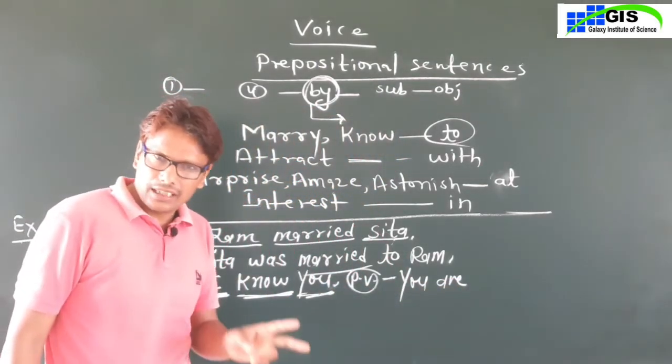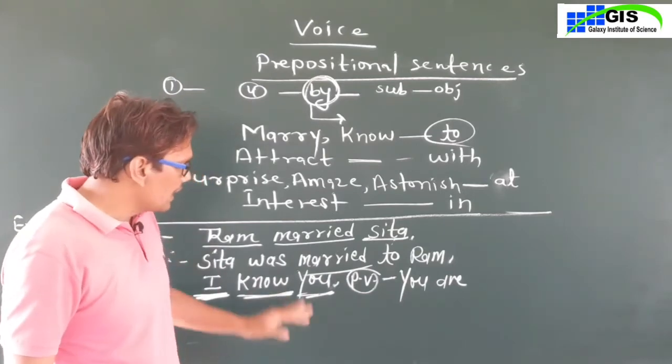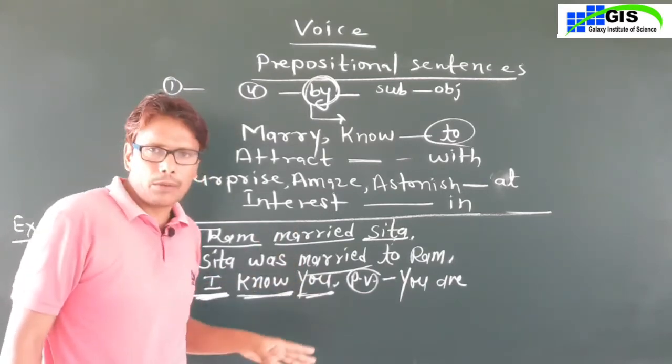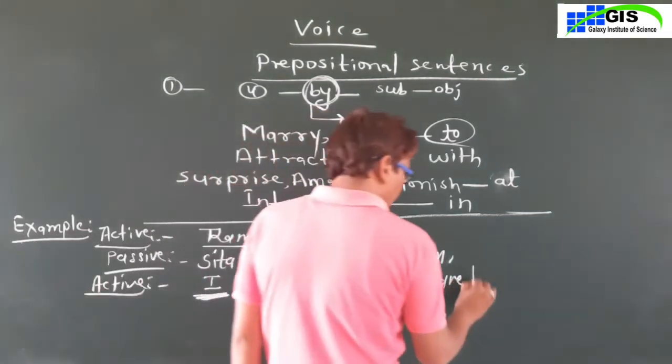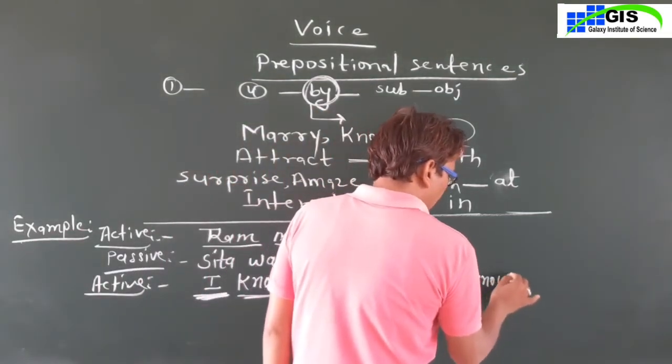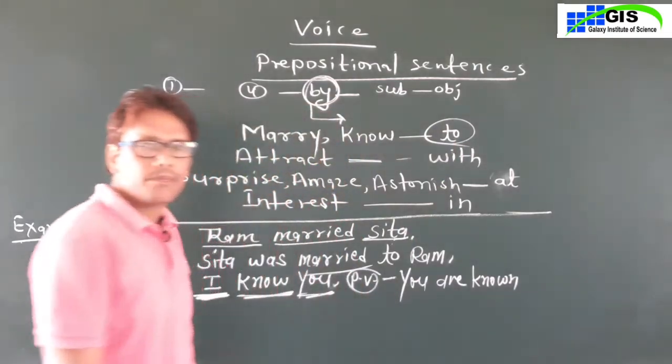Both rules have been completed. The third rule is write the third form of the main verb. What is the third form of know? Known, K-N-O-W-N, known. You are known.